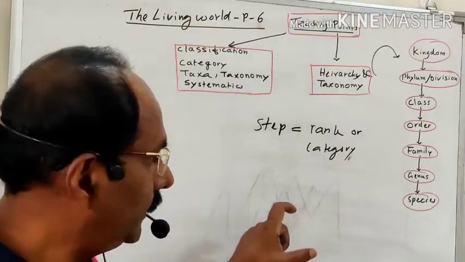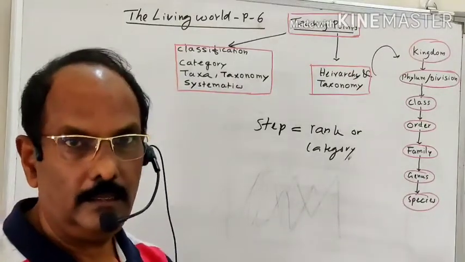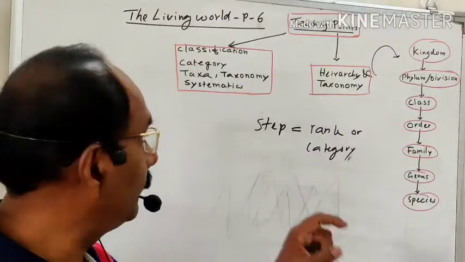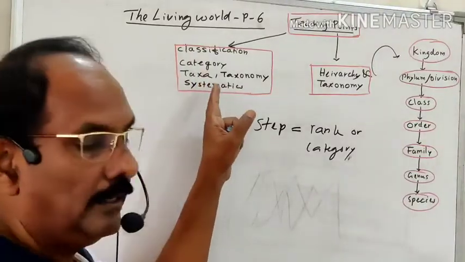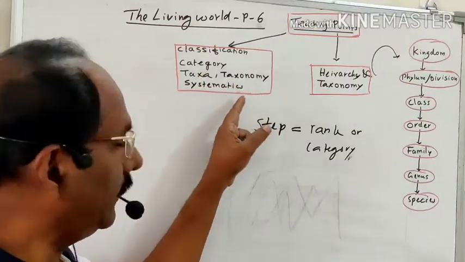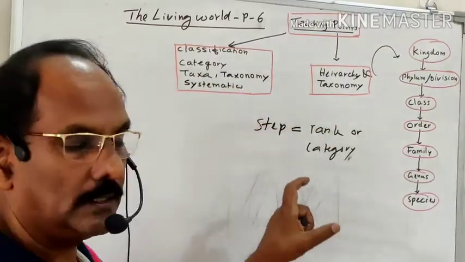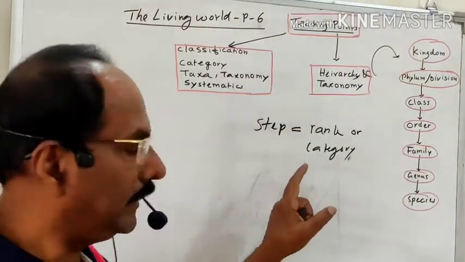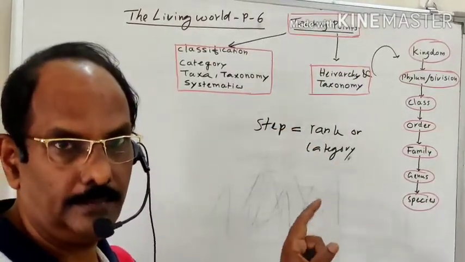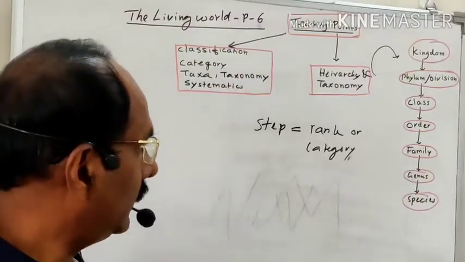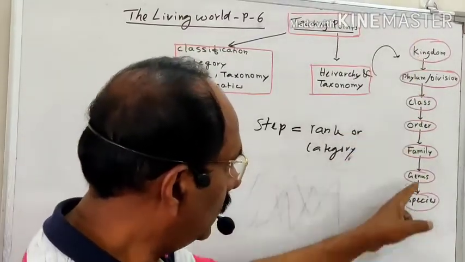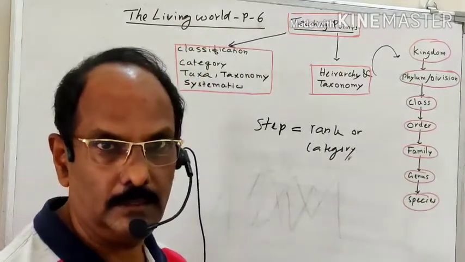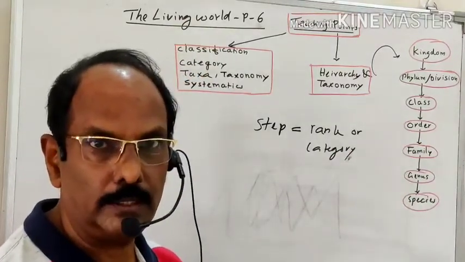So this type of arrangement is known as the hierarchy of the classification. Today we studied what is the classification, what is the term taxon, what is the difference between the term taxon and category, what is taxonomy, what is systematics, and what is the hierarchy of the classification. Each step in the hierarchy of classification is a rank, or it is called a category. All these are categories. Each and every category has a group of organisms. This group of organisms is known as a taxon.